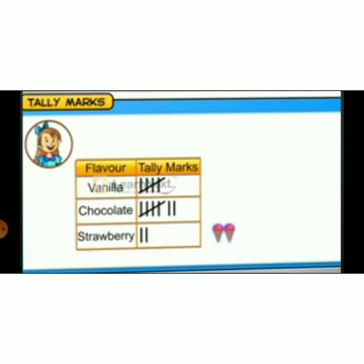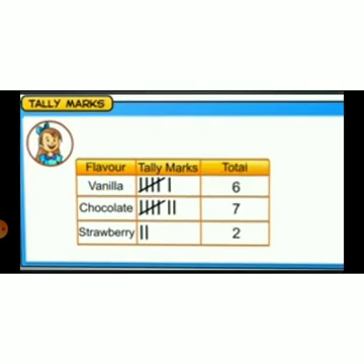Next, strawberry: how many strawberries? 2 strawberries. So how many lines? There are 2 lines. So see here, 6 vanilla ice creams, 7 chocolate ice creams and 2 strawberry ice creams. So this is the format for marking tally marks.